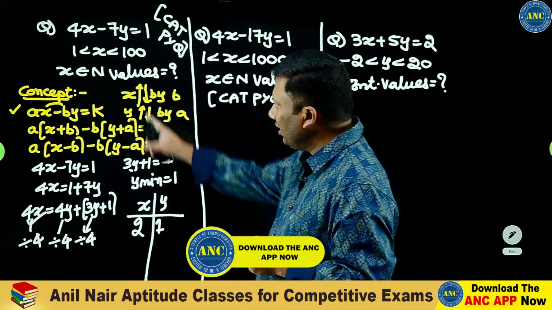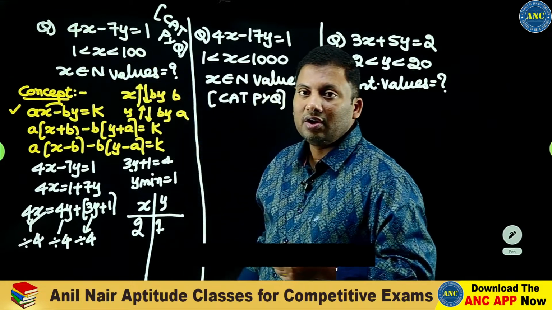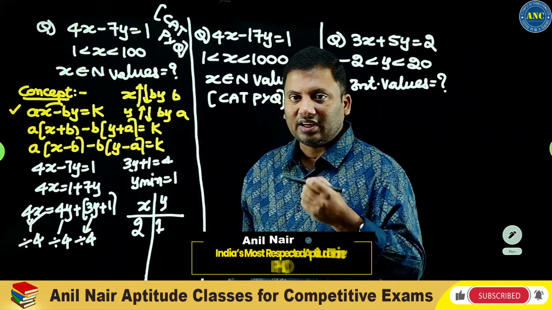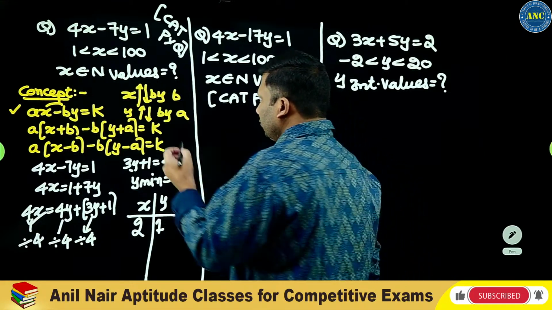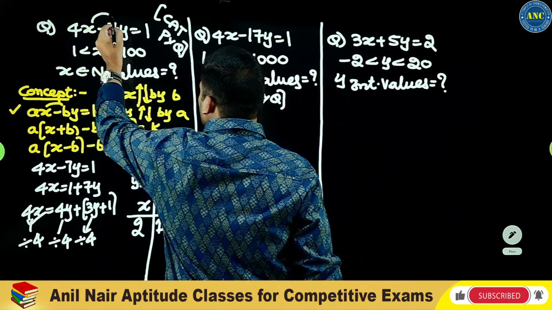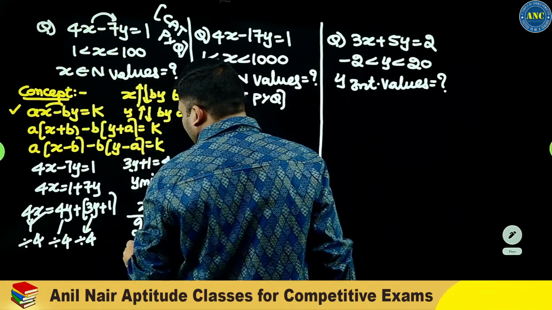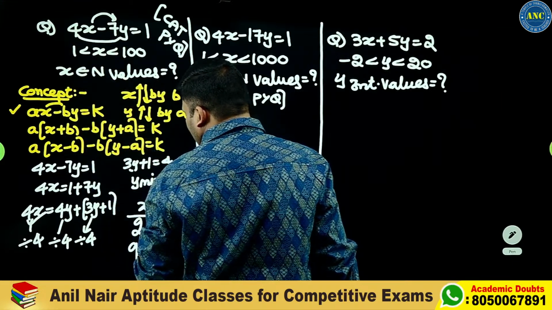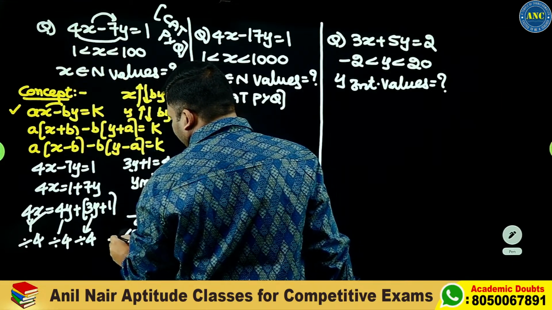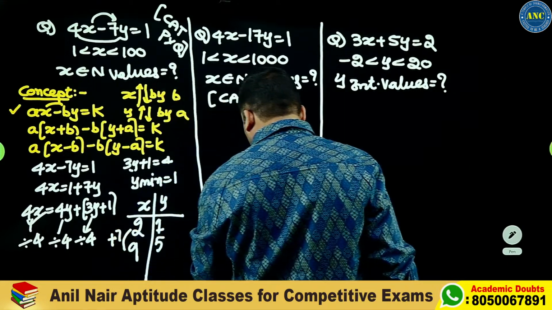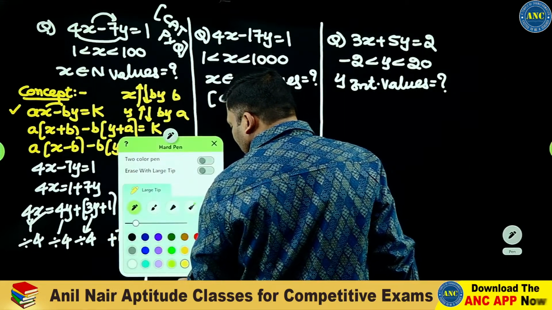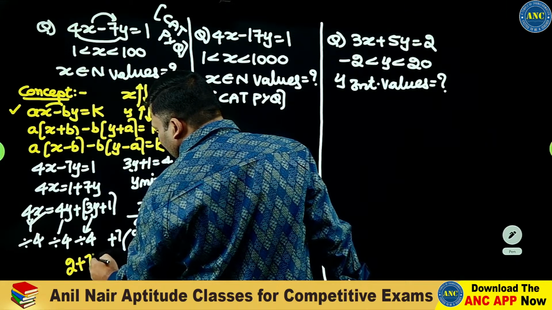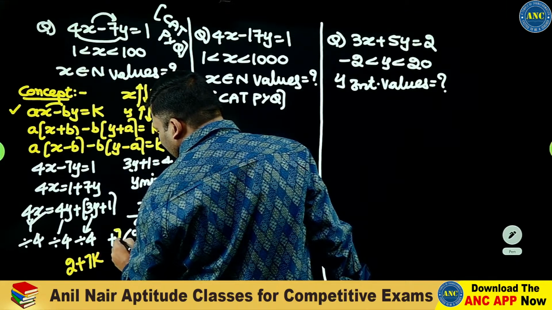Are you all with me? Y I substituted 1. 4x minus 7 equivalent to 1. 4x is 8. X value will be 2. X increases by 7, 2 plus 7 is 9. Y increases by 4, it is 5. So the lowest value of x is 2. Every time it is increasing by 7.